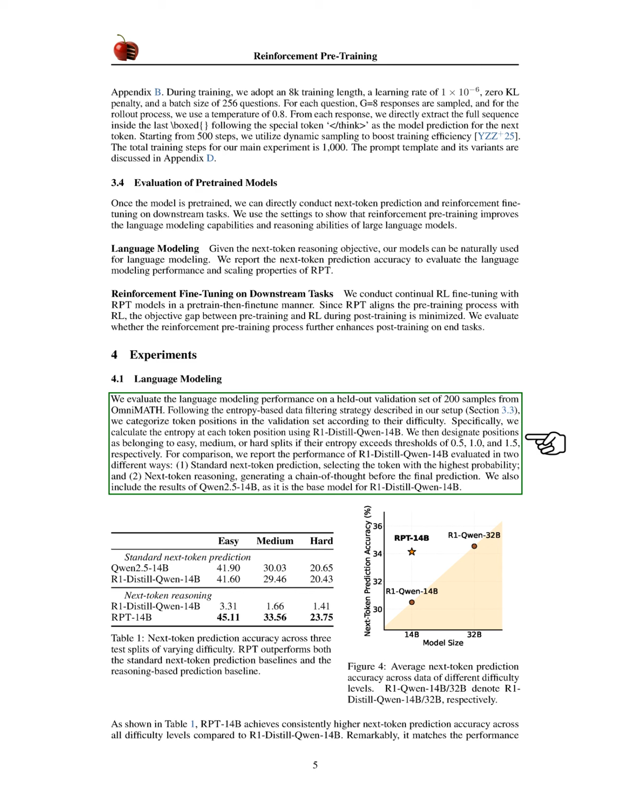Our findings show that RPT-14b consistently outperforms R1 Distill Qwen 14b across all difficulty levels and matches the performance of a larger model, R1 Distill Qwen 32b. This indicates that reinforcement pre-training effectively captures complex reasoning signals in token generation, enhancing the language modeling capabilities of large language models.